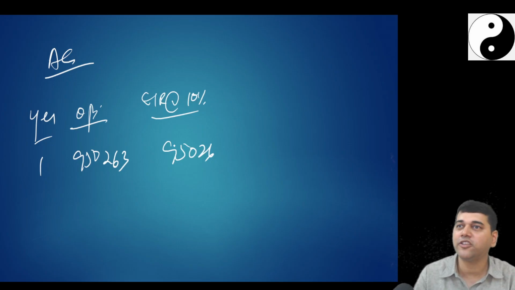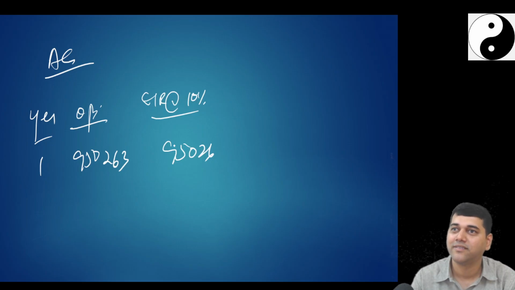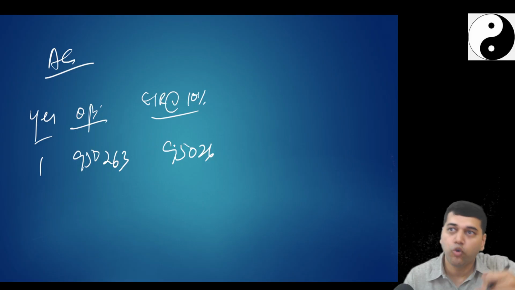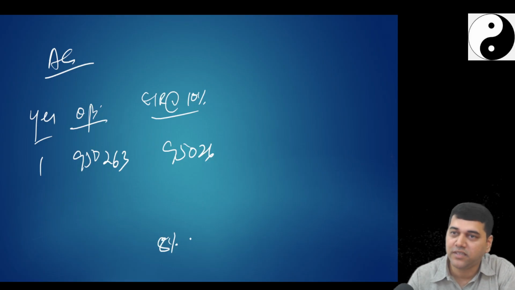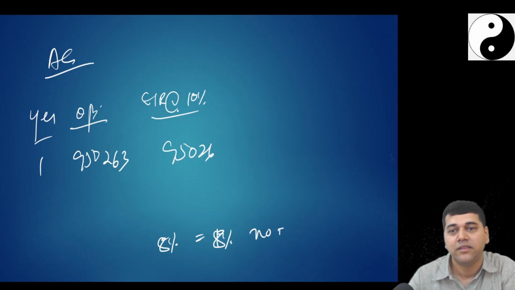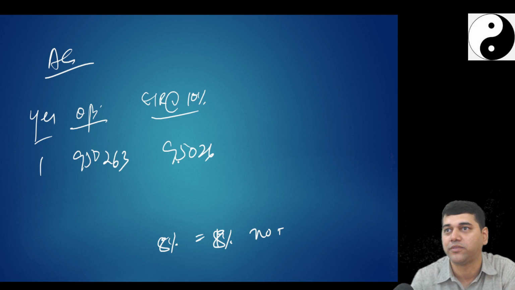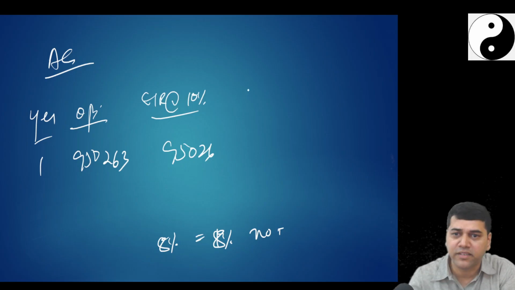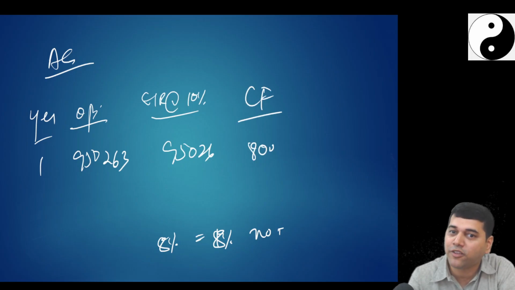Then 80,000 is my interest cost. If my coupon rate, which is 8%, is equal to market rate 8% and there is no transaction cost, then my interest expense will be 80,000 rupees. We will pay 8%. That's why the cash flow will be 80,000.